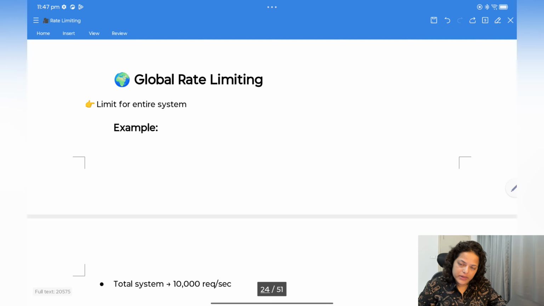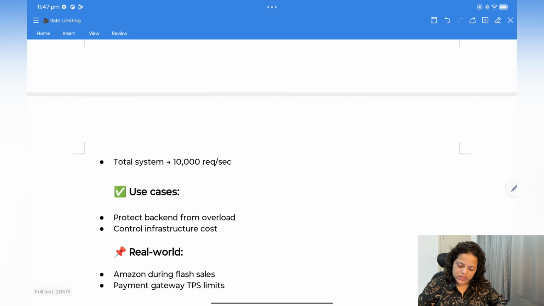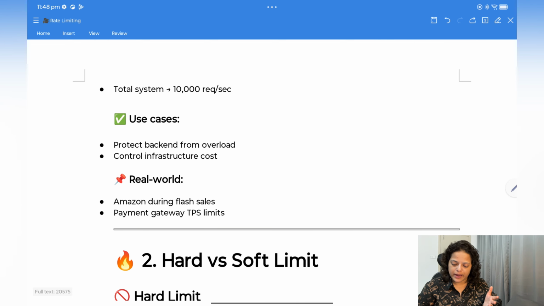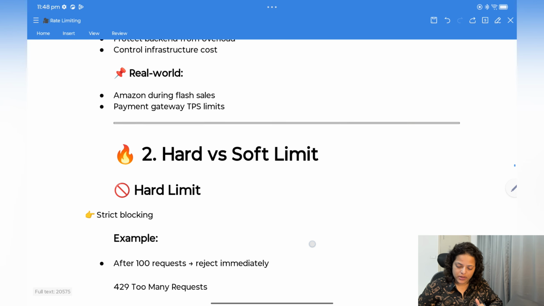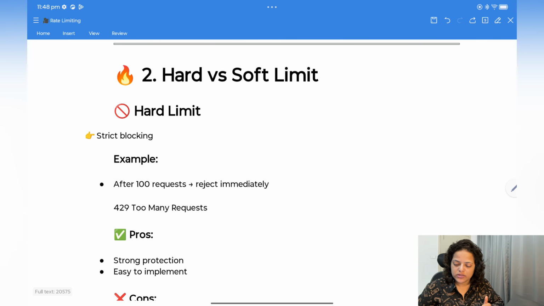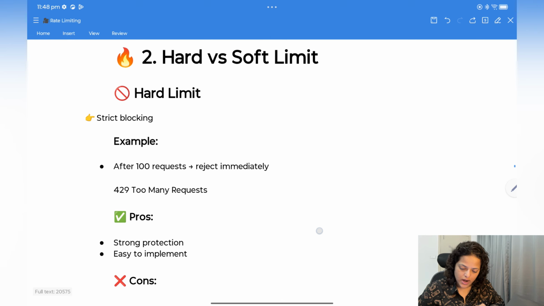Now global rate limiting is something which you apply on the system itself, on the application itself. So a limit for the entire system. For example, the total system can handle 10,000 requests per second. The use case is to protect the backend from overload and control infrastructure cost. Real world examples are Amazon during flash sales or payment gateway TPS limits. Now what is the hard versus soft limit? Hard limit and soft limit.